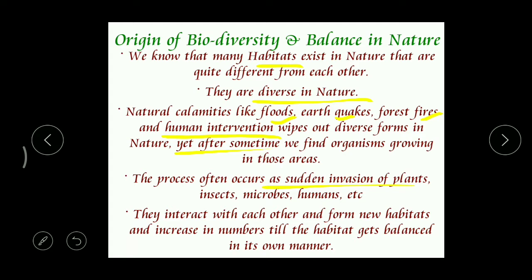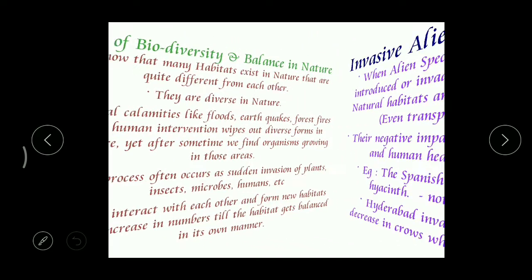So whenever they enter any habitat, what happens? They interact. Interact means they form a relation with their surroundings. Then they try to increase their number, and finally a quiet balance will be maintained among all the living organisms in that habitat. Got it? So this is how biodiversity occurs and balance in nature is achieved. Clear? Right. Now let's go to the next topic.